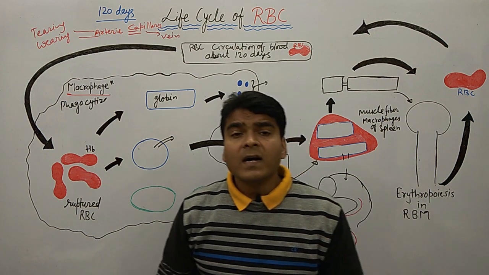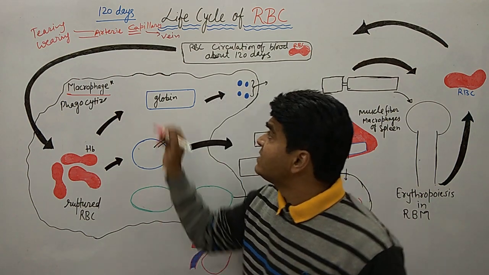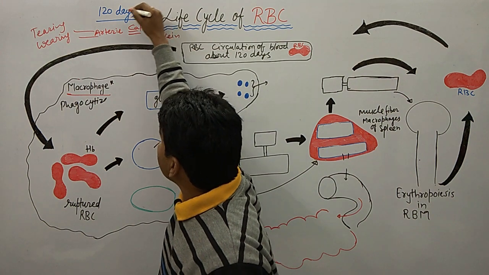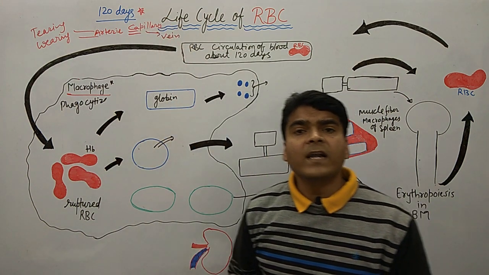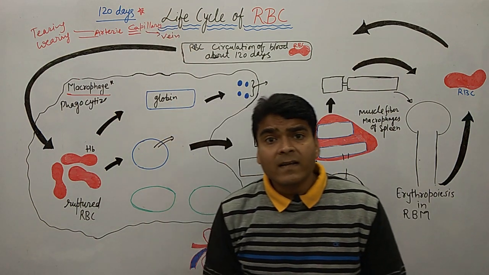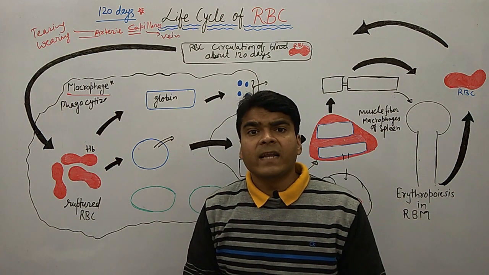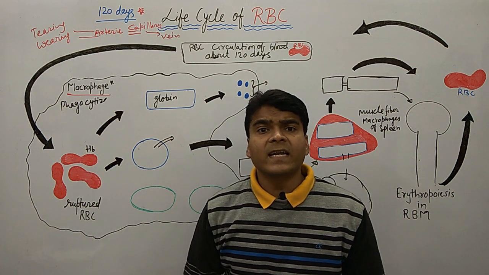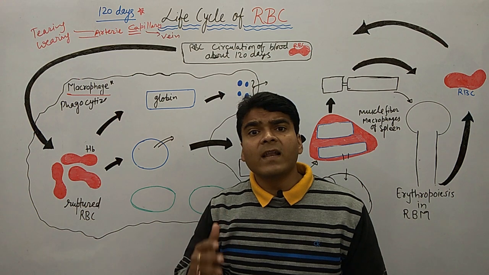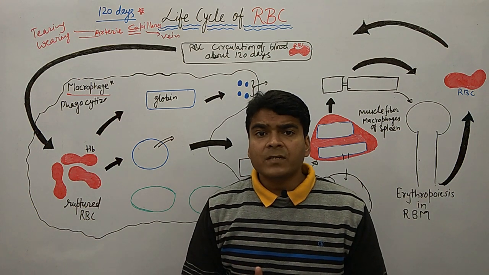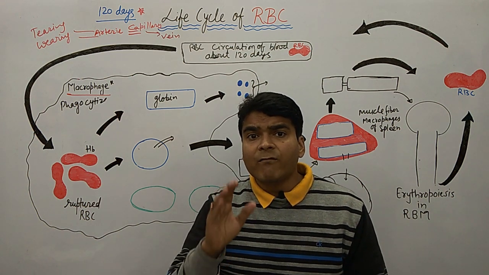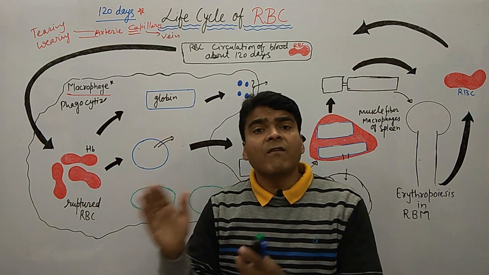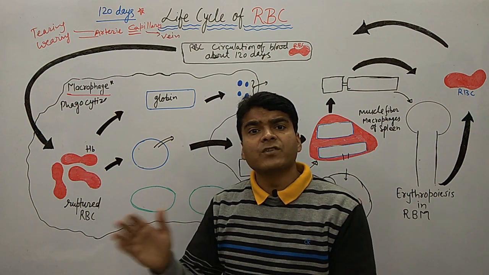The lifespan of RBC is just 120 days. It means that within 120 days, we regularly require new RBC. In our body, the production of the RBC is equal to the damage of the RBC.